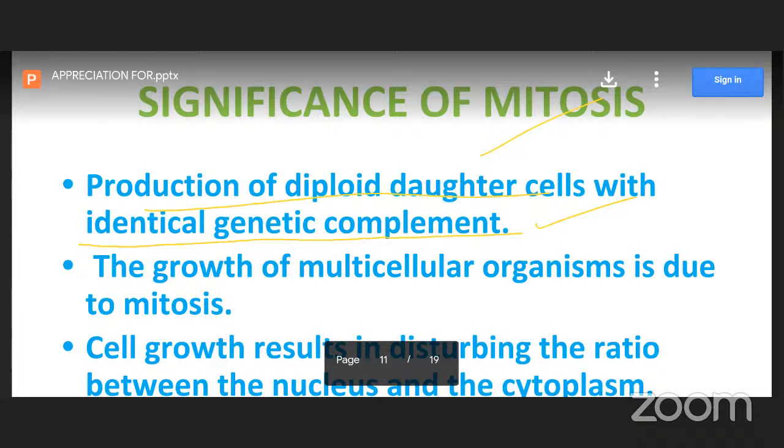The growth of multicellular organisms is due to mitosis. The growth of plants is mainly due to mitotic division, because many cells are produced from one cell. One cell replicates into two cells, doubles into four, like that. Many cells are formed by mitosis. Due to this, growth takes place in the plant body.